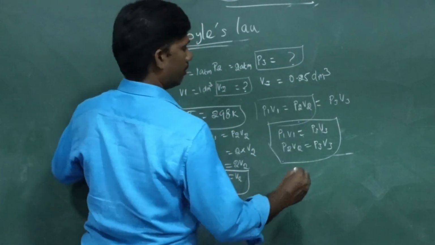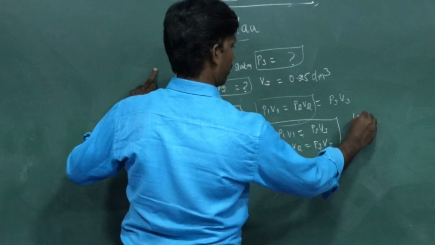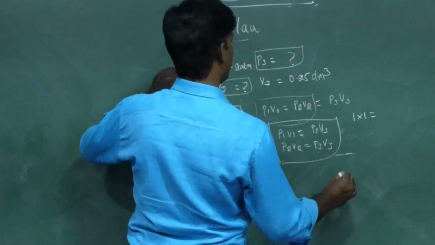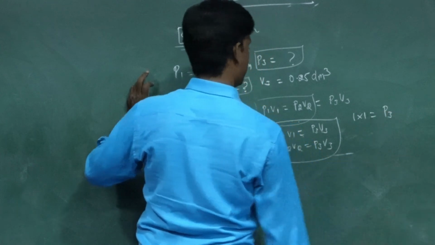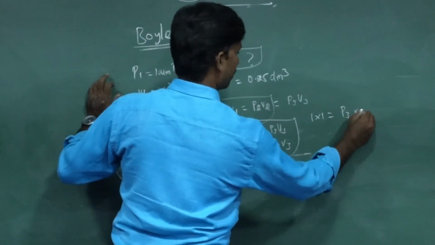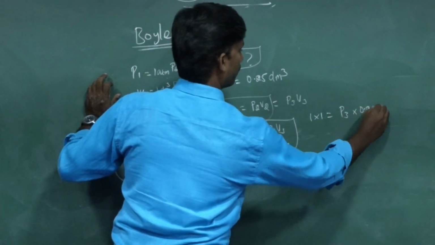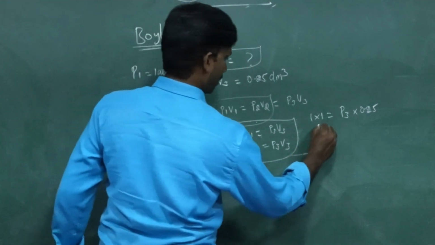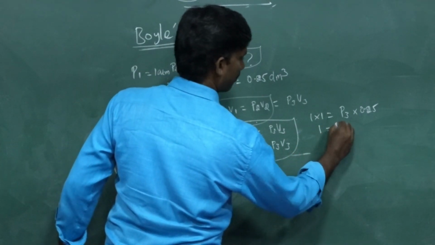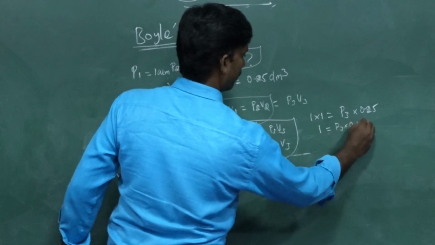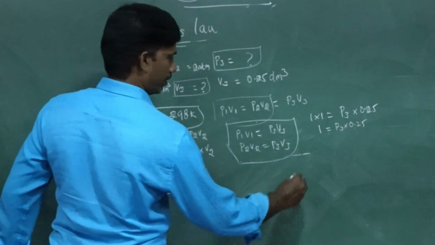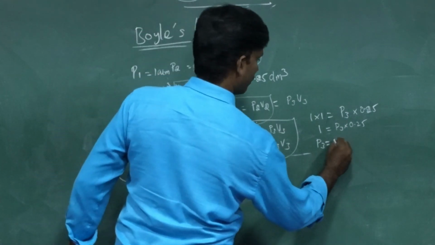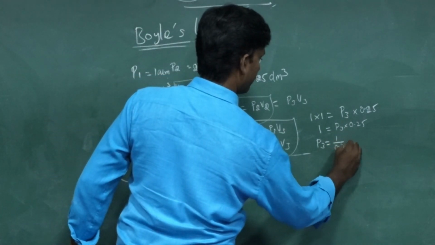I know P1 is 1 and V1 is also 1, that is equal to P3, which I don't know, so I am keeping it like this, and V3 I know, that is 0.25 which is given. So 1 into 1 is 1, equal to P3 into 0.25. Okay, and P3 equal to 1 by 0.25.